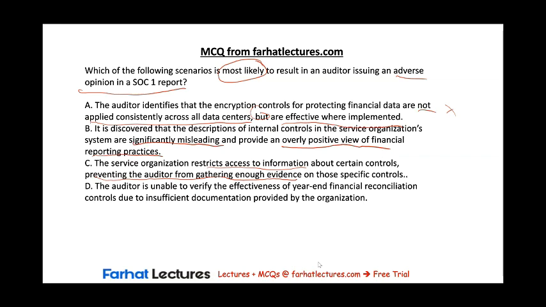The same thing applies to answer choice D, where the auditor is unable to verify the effectiveness of year-end financial reconciliation controls due to insufficient documentation provided by the organization. So here, the magic word is unable. Whenever we see the word unable, it means the auditor wasn't able to gather sufficient appropriate audit evidence, and this is an issue with the audit itself and not an issue with the system description or the controls. So here we can't issue an adverse opinion. Also, we're going to issue either a qualified opinion due to the scope limitation or a disclaimer of opinion.